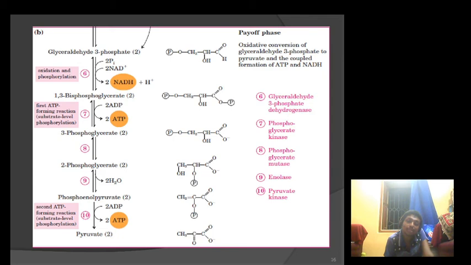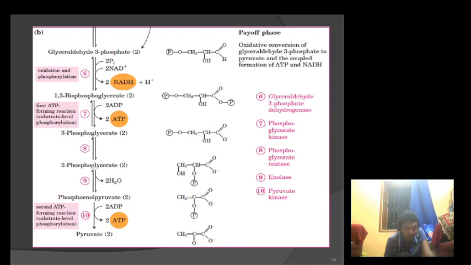Next, 3-phosphoglycerate is converted into 2-phosphoglycerate by isomerization, and this reaction is catalyzed by the phosphoglycerate mutase enzyme. Next, 2-phosphoglycerate is converted into phosphoenolpyruvate by the enolase enzyme.